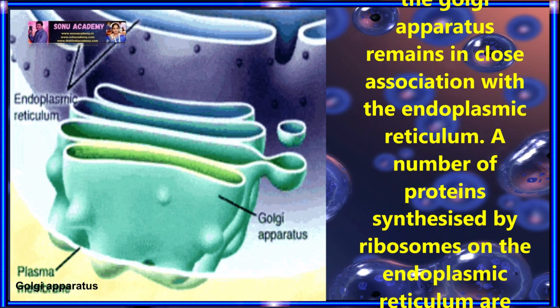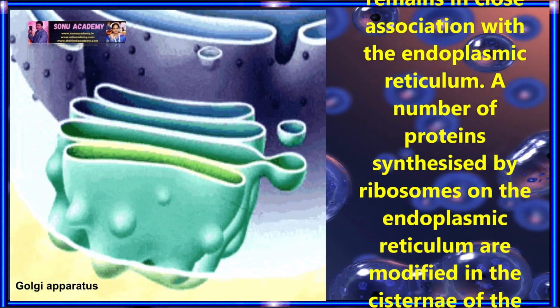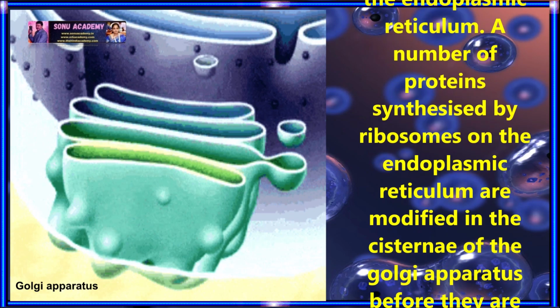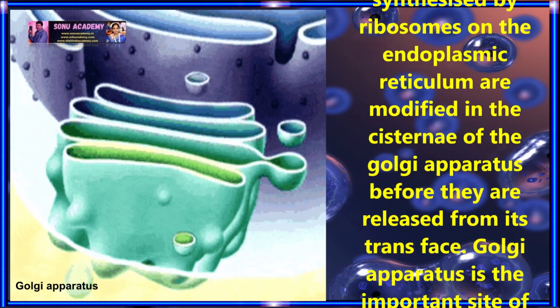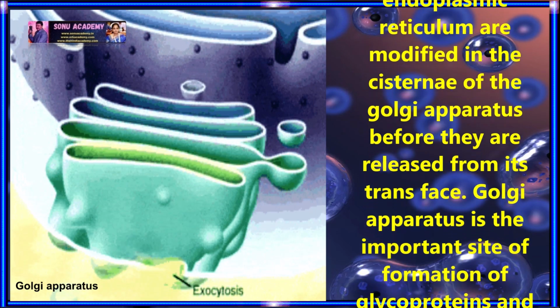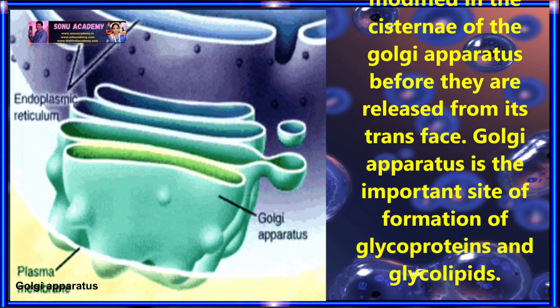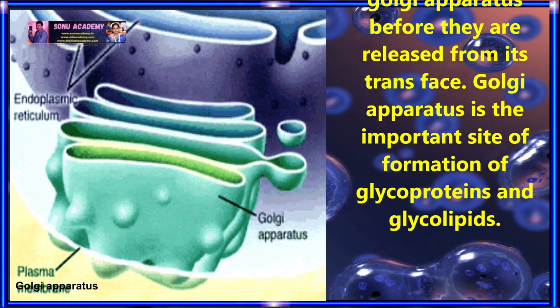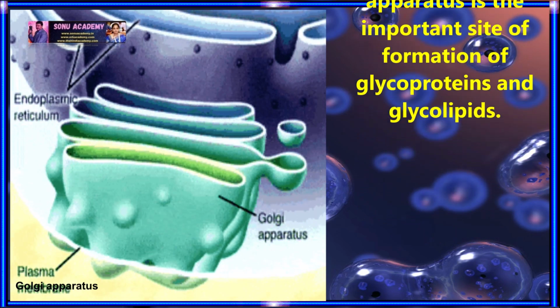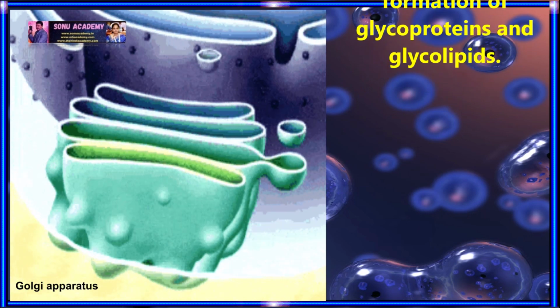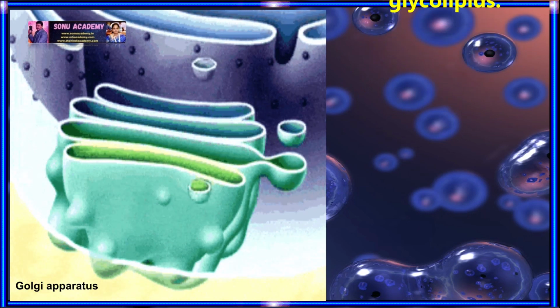This explains why the Golgi apparatus remains in close association with the endoplasmic reticulum. A number of proteins synthesised by ribosomes on the endoplasmic reticulum are modified in the cisternae of the Golgi apparatus before they are released from its trans face. The Golgi apparatus is the important site of the formation of glycoproteins and glycolipids.